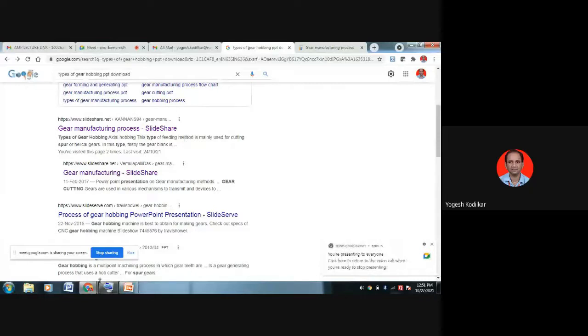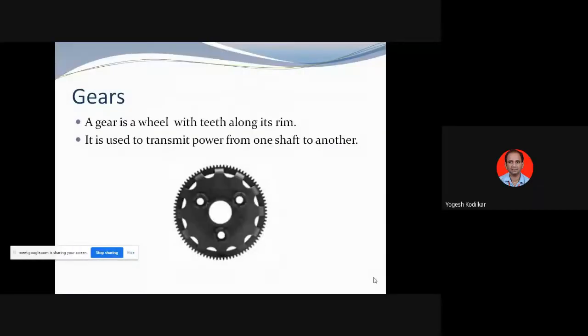So we are studying gear manufacturing. In the last lecture, we studied one of the most mostly used processes, that is gear hobbing. Today we are going to study the types of gear hobbing in detail.